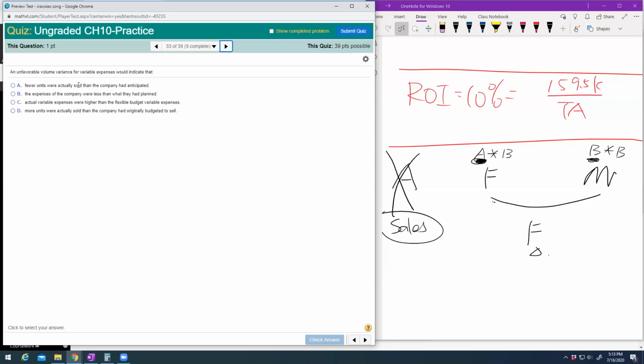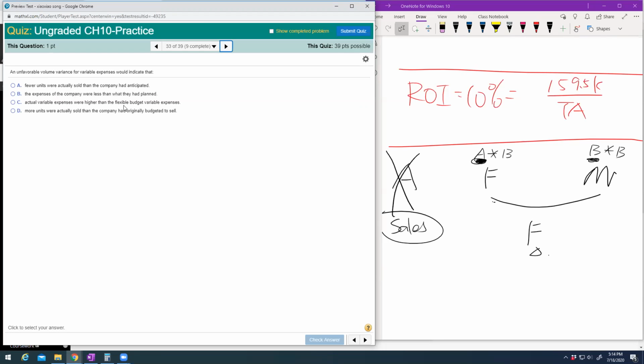Fewer units were actually sold? No. Volume variance is not about the actual. The expense of the company was less than what had been planned? That's wrong because that would be favorable.